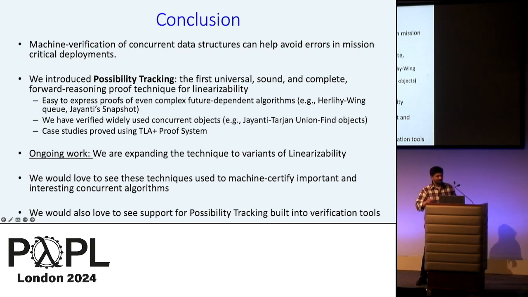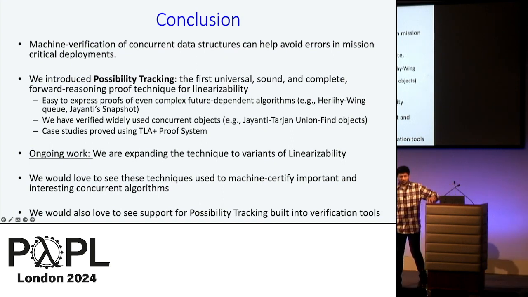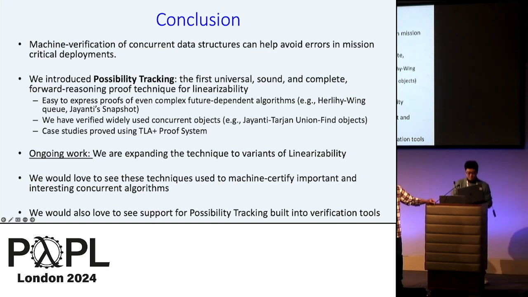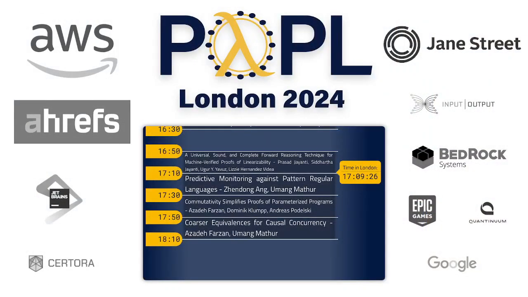Last question, and Zhengdong should be setting up in the meantime. Thank you for your talk. I would like to know precisely what you're proving. The examples you showed looked like they were proving linearizability of a concrete history. But when I think of linearizability of an algorithm, I'm thinking of linearizability of all the possible histories. So how does that work?